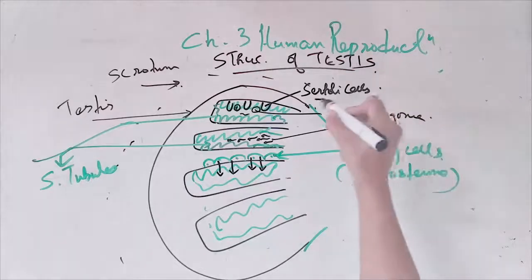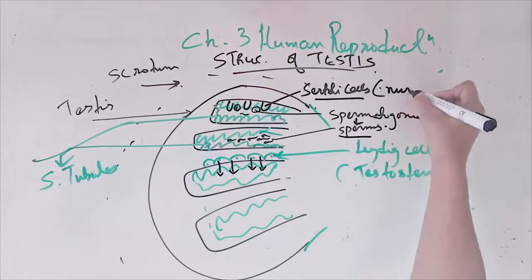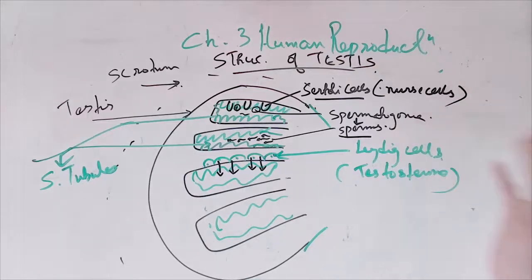So with the help of who? Sertoli cells. So what are Sertoli cells? Nerve cells. Clear now? This is the testis. What is going on inside the testis? When the boy hits puberty,